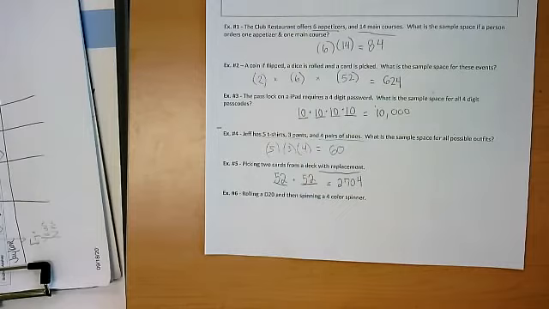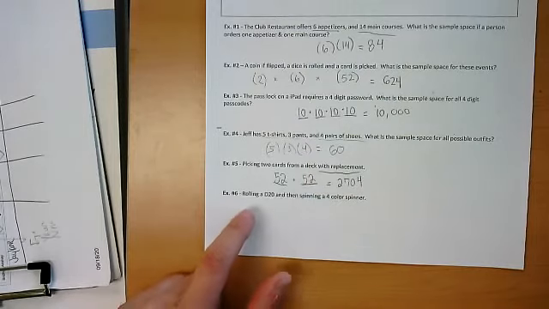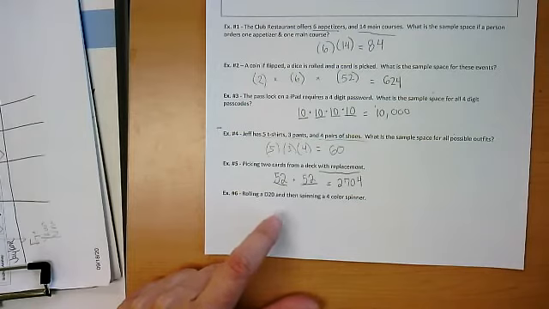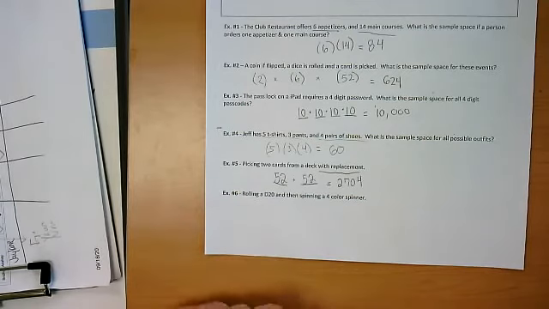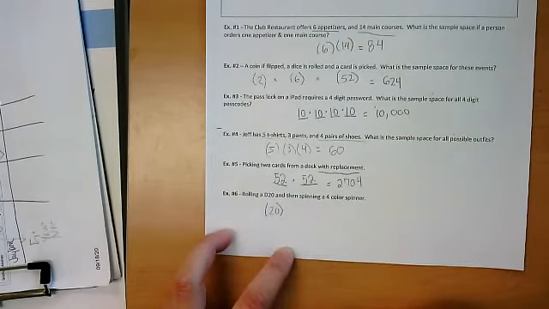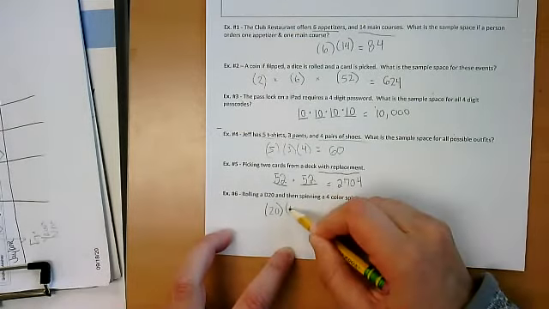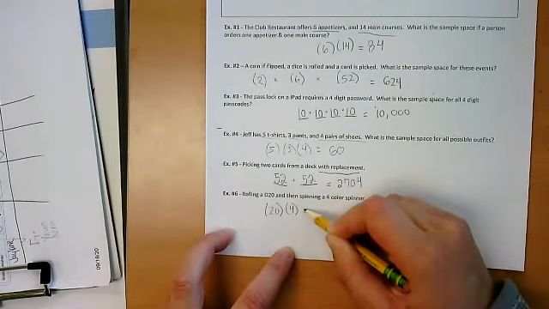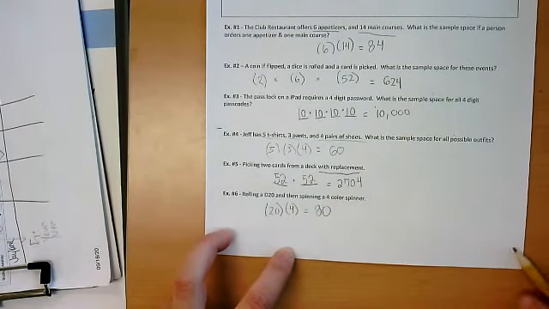Okay. All right, and your last example for your notes, guys, rolling a D20. So D20 is just a 20-sided die, and then spinning a 4-color spinner. So you have 20 possible options for that 20-sided die, and then you have 4 options for your 4-color spinner. So 20 times 4 would give you 80 possible combinations.